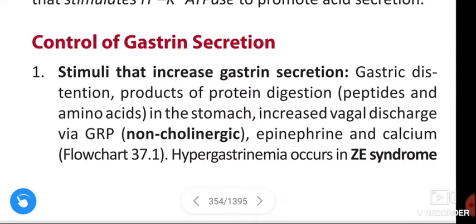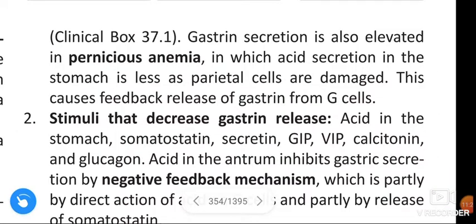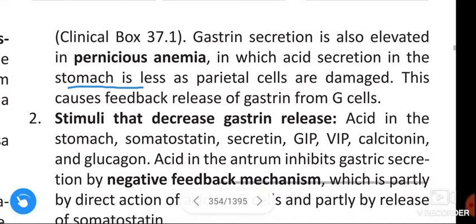Hypergastrinemia occurs in Zollinger-Ellison syndrome, and gastrin secretion is also elevated in pernicious anemia, in which acid secretion in the stomach is less as parietal cells are damaged. This causes the feedback release of gastrin from the G cells.